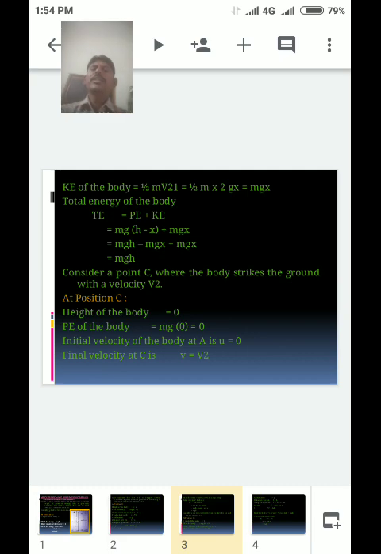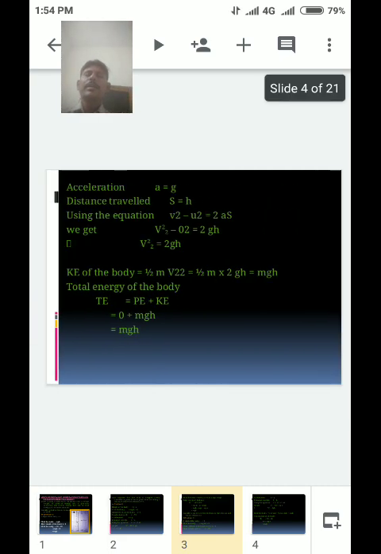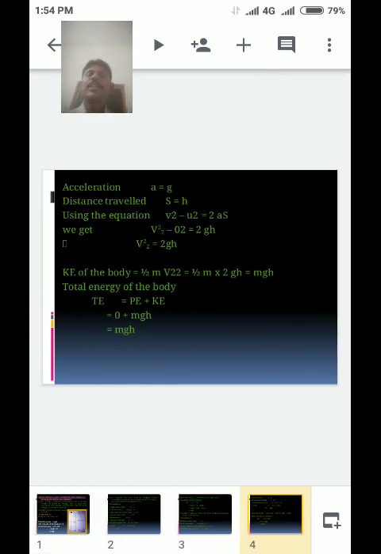Understand? And at position C, acceleration a is equal to g. Distance traveled s is equal to h.